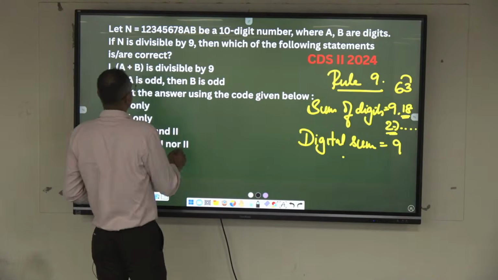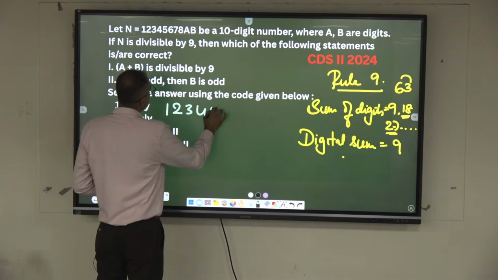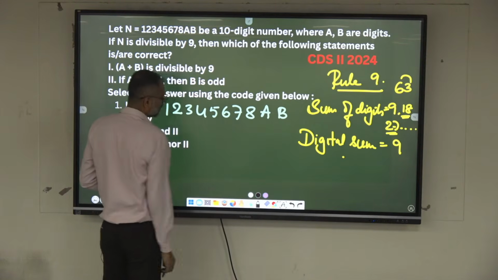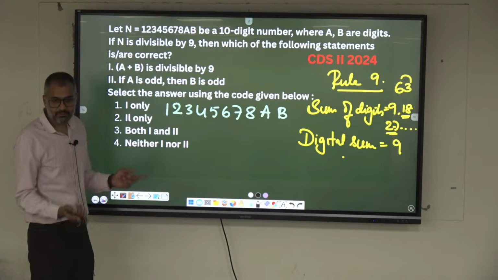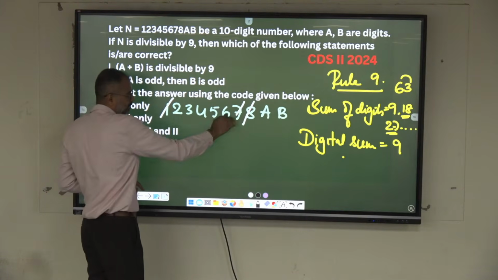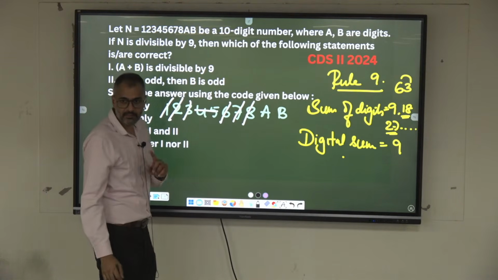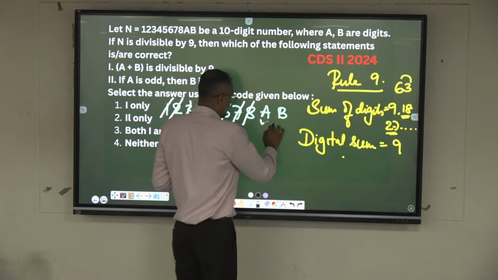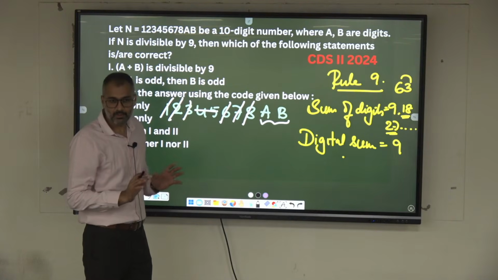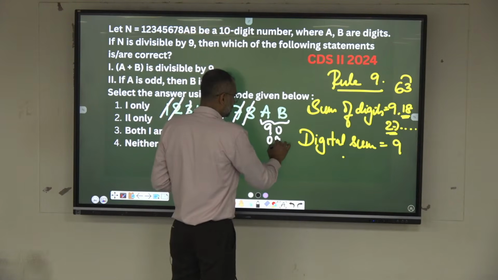What is the number here? 1, 2, 3, 4, 5, 6, 7, 8 and AB. If you sum up the digits, 8 plus 1 is 9, divides. 7 plus 2 is 9, divides. 6 plus 3, 4 plus 5, completely divisible till now. A and B values have to be what? The possible values are 9, 0 or else 0, 9.